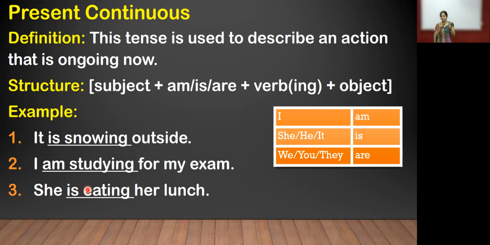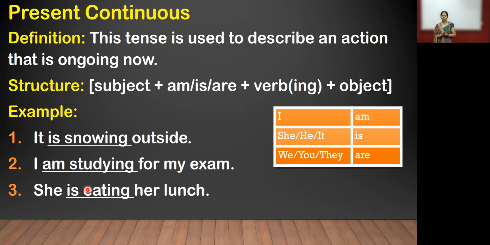Whatever may happen, in every form, it is compulsory that this statement is given. That is ongoing now. Ongoing means the action is going on in the present. So the sentence is used to describe an action that is ongoing now.